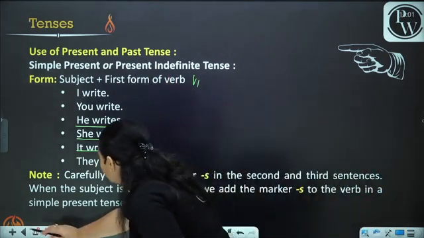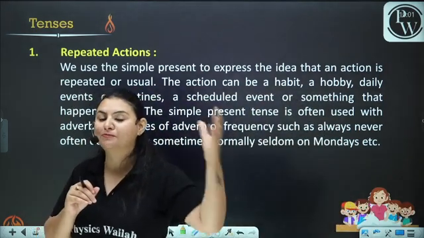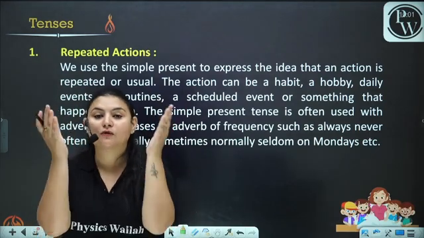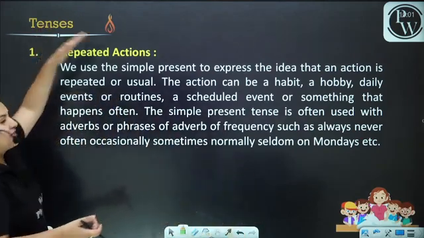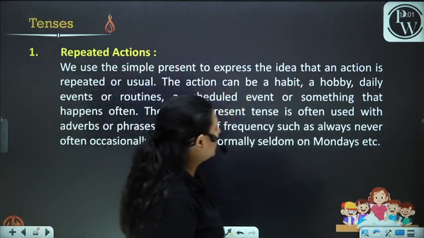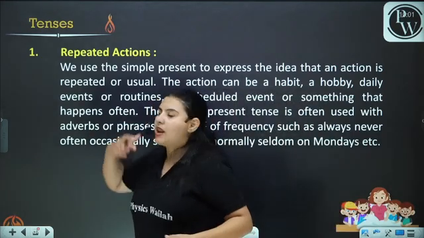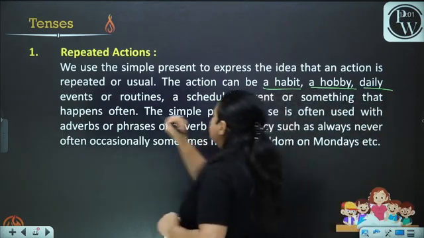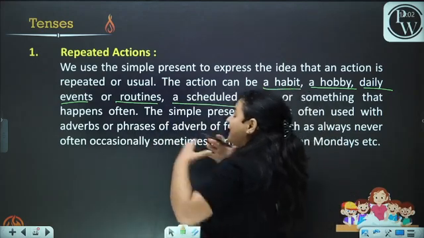Now, repeated actions. In which situations do we use the simple tense? Okay, whenever the question comes to your mind, in which situation we use the simple or the indefinite tense, we use it in the cases of repeated actions. We use the simple present to express the idea that an action is repeated or usual. The action which is repeated again and again. The action can be a habit, a hobby, daily events, routines, a scheduled event, or something that happens often.